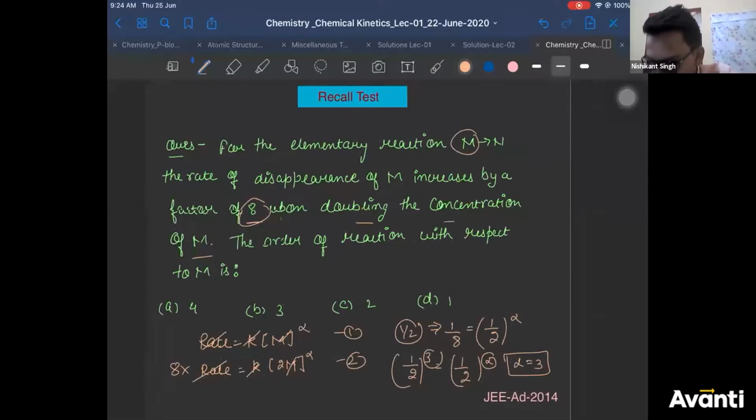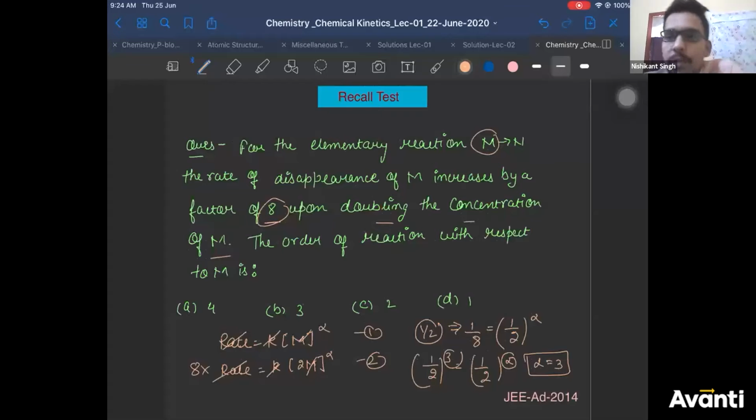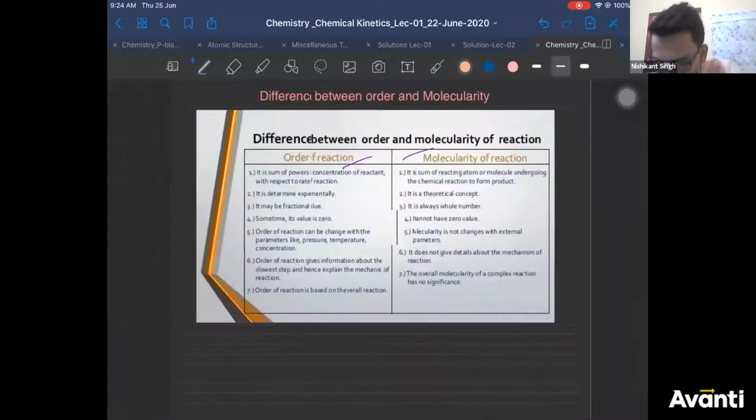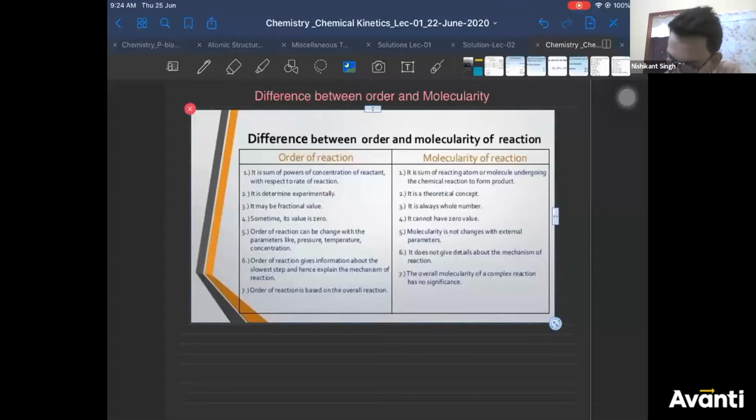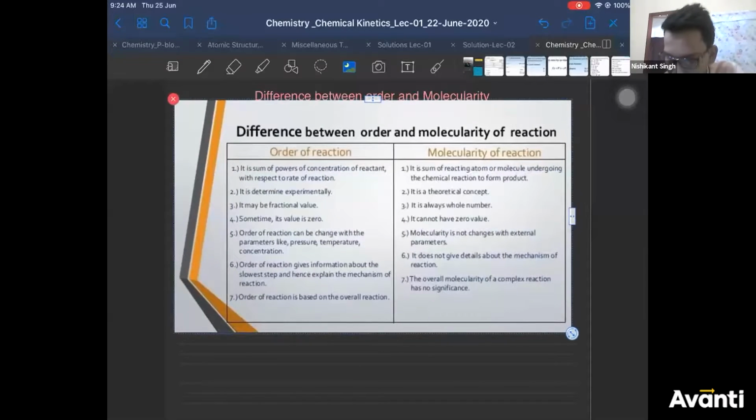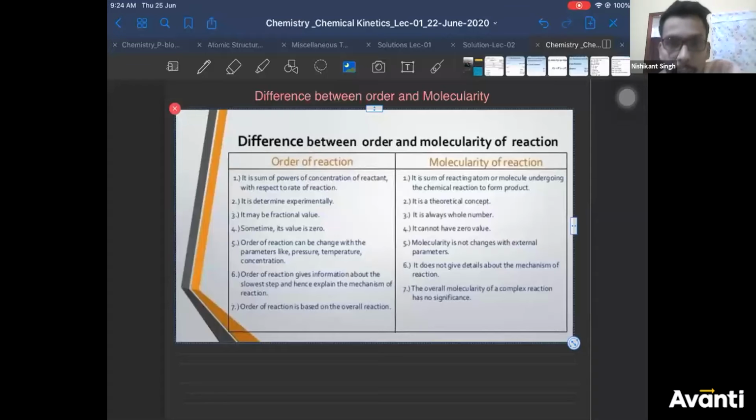Right. Now we are moving to the topics. First, we'll finish whatever was left yesterday. Then we'll start a new topic, that is integrated rate law. So yeah, there's a difference between order and molecularity. Let us see what that difference is. Let me zoom it out for you. I think it is visible.